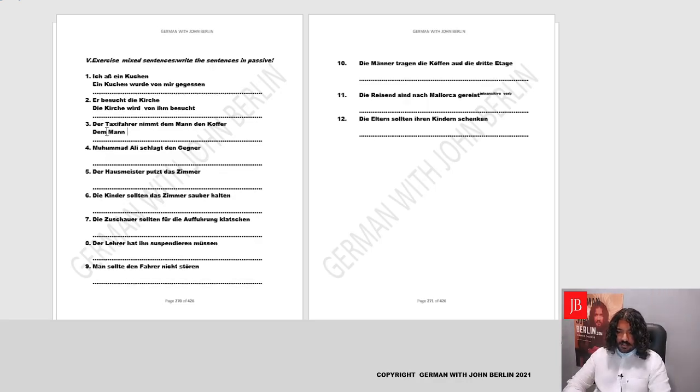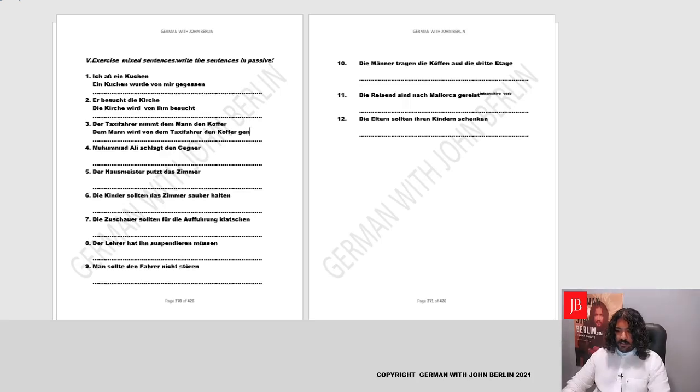The verb is werden. Nehmen is written in present, so it'll be present tense. It'll be conjugated in third person. Dem Mann wird. Von, now von, it's masculine: der, dem, von dem Taxifahrer. Very good. What? Den Koffer. Very good, it remains accusative. The verb is nehmen, to take.